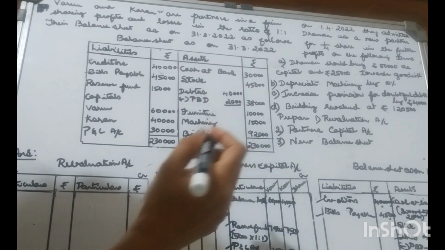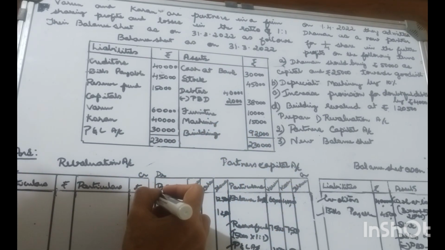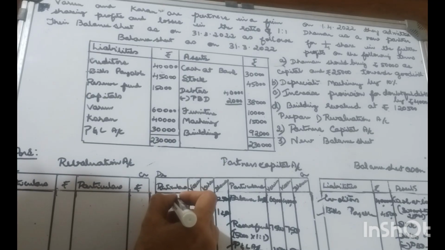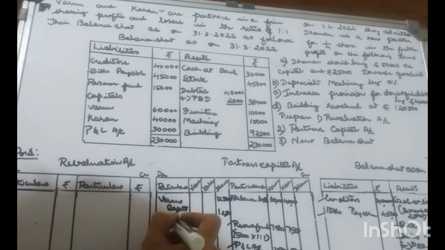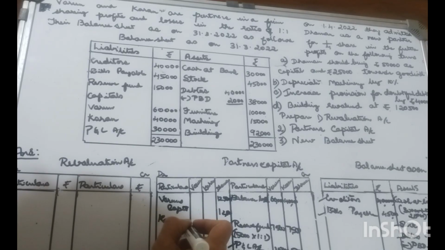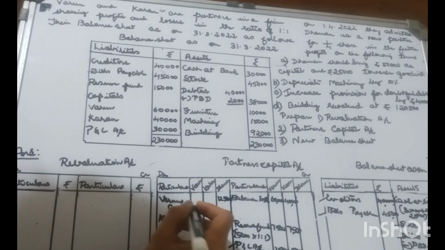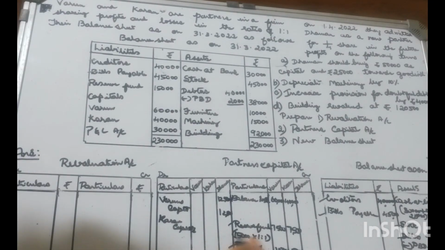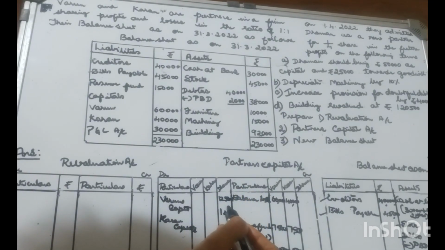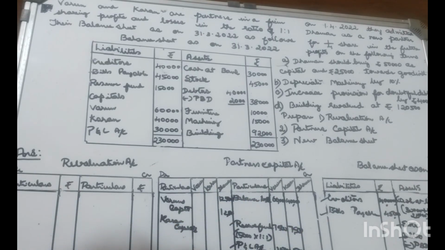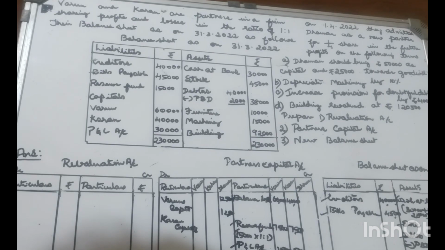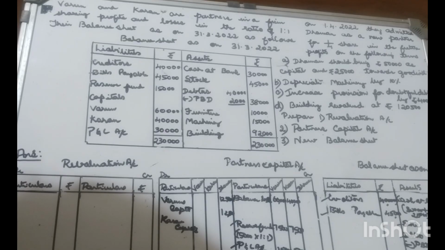New partners' capital account debit to old partners' capital account: Varun's capital account and Karan's capital account. This is the treatment of goodwill. One more entry, new partners' capital account debit to old partners' capital account. The old partners' capital accounts have to be credited, 12,500 and 12,500, with the new partner Daman's capital account.